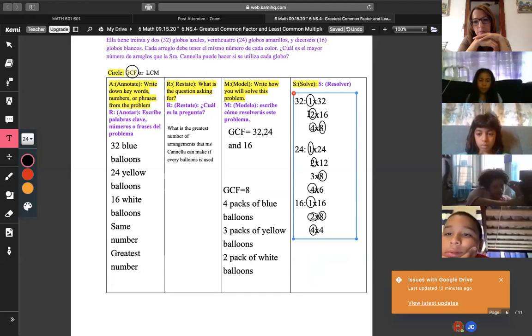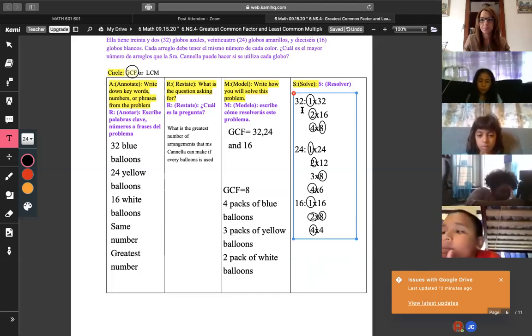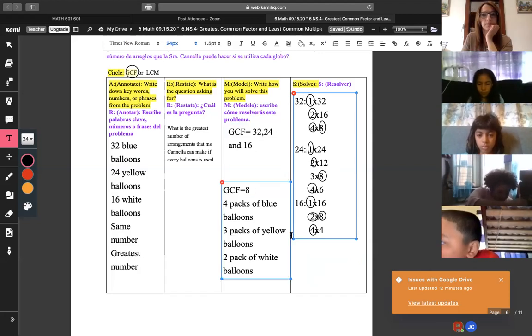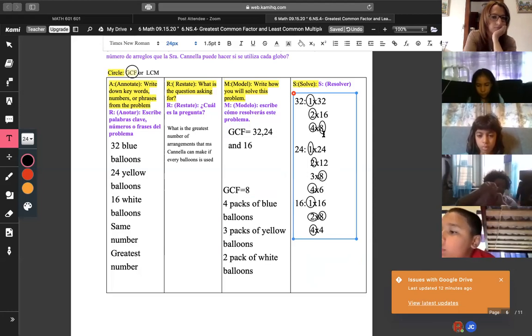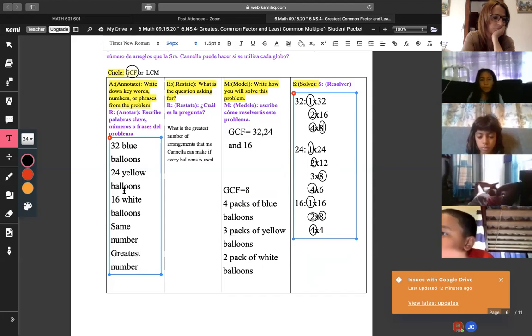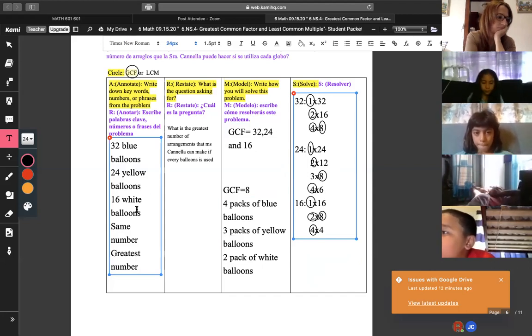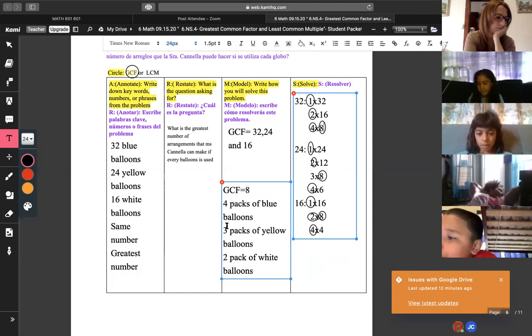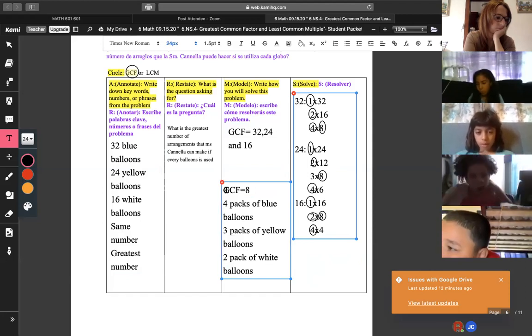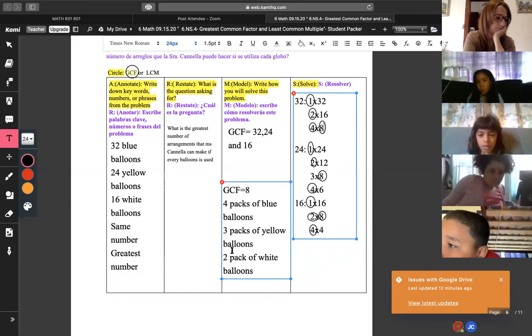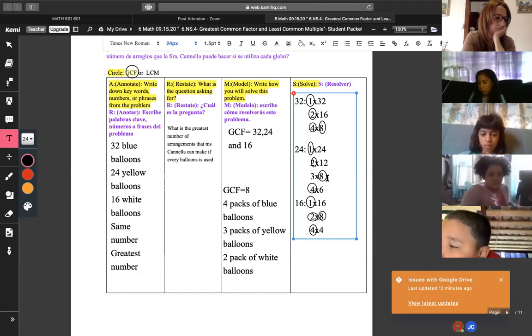Yeah, do the other. Okay, Adam, this is strictly for you right now. If you look at this, in between all 3 numbers, the 32, the 24, and the 16, we have a common number that's 8, which is considered our GCF, which stands for the greatest common factor. What that pretty much means is that in between the 32 balloons that we already have, the 24 yellow balloons and the 16 white balloons, we have to make sure that we have these numbers of packets, the 4 packs of blue balloons, the 3 packs of yellow balloons, and the 2 packs of white balloons in order to make sure that we have an equal distribution.